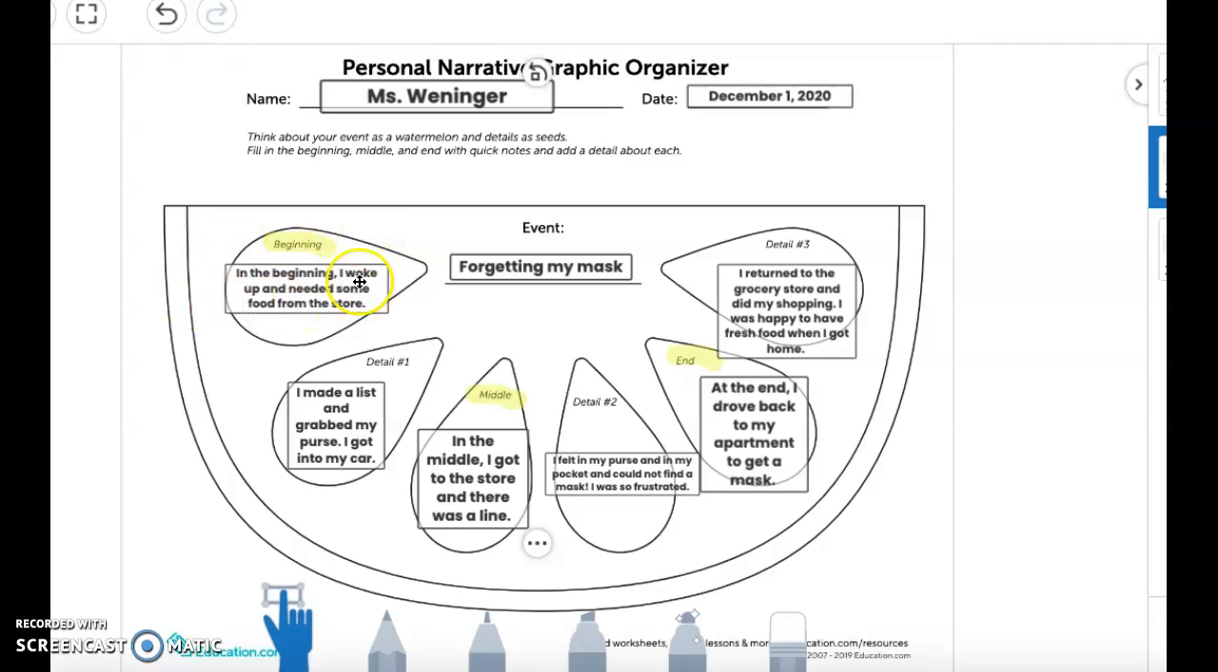All right. Remember, second graders, each of these seeds should have one complete sentence. So you should have 6 sentences all about a mistake you made. It can be a mistake you made at home, in the community, or it could be a mistake that you made at school. Happy writing!